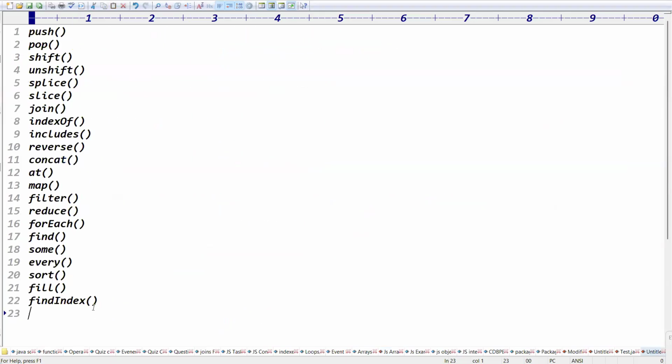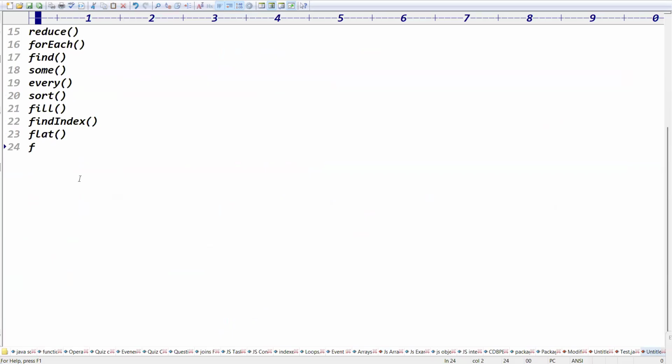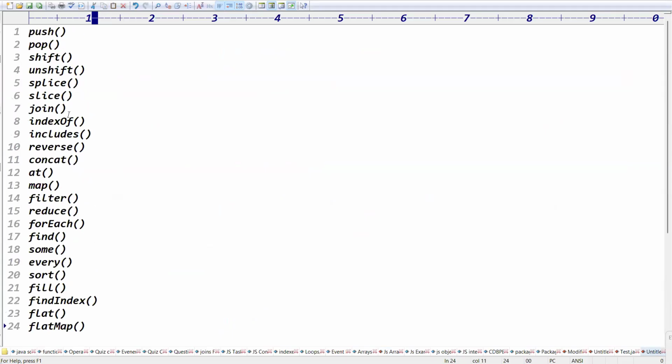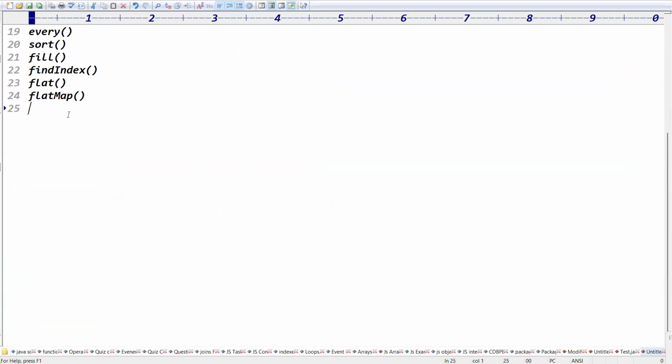So we are done with the flat function, and this one is flat map. How many did we get? Flat and flat map, three important functions. So how many are done? 24. 24 functions we have done. 24 is not good. Let me give one more function. 25 is good, right? 25.